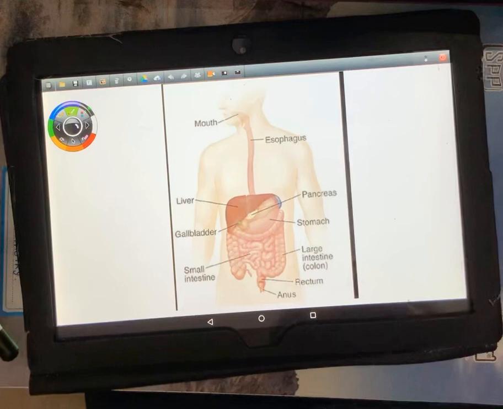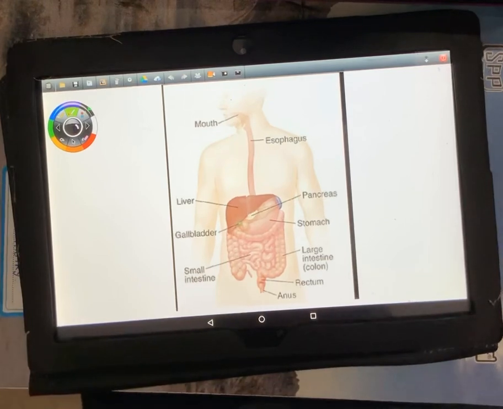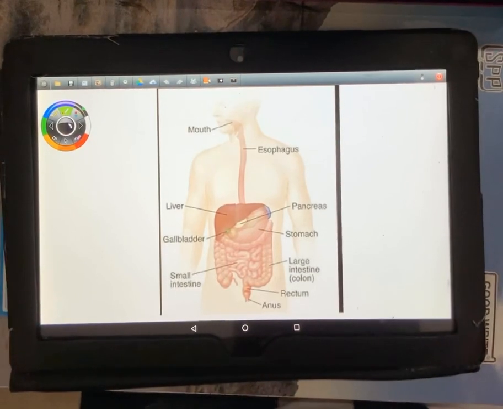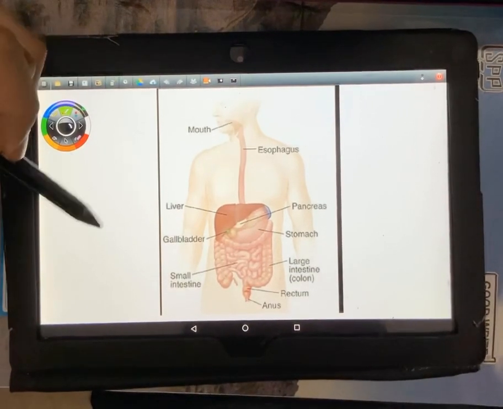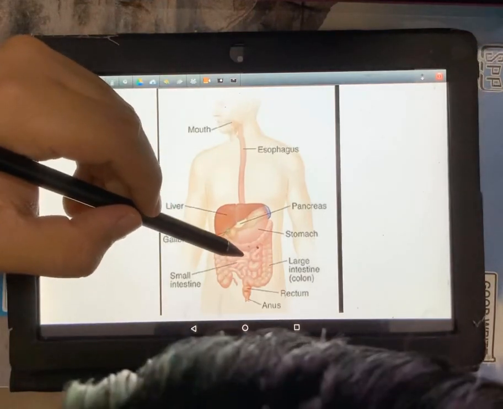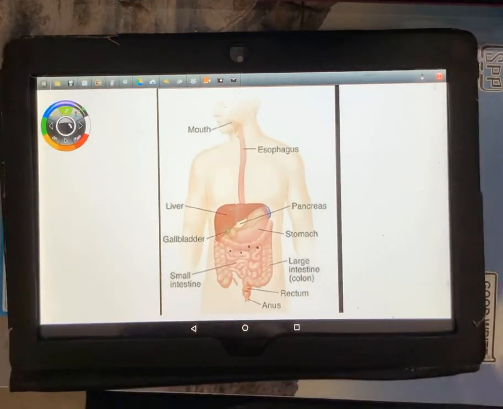Intestines are tubular structures. They are very long coiled tubular structures. There are two intestines, the small and the large. But this is again a paradox because the small intestine is very long and the large intestine is short. So coming on to the small intestine first. This is the small intestine, as you can see here. And the digestion of food actually takes place a lot in the small intestine.